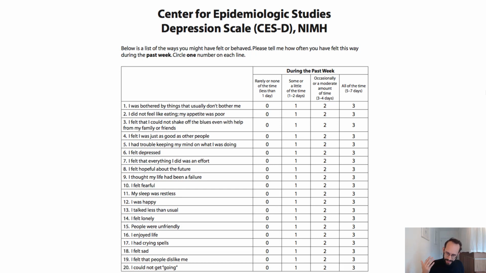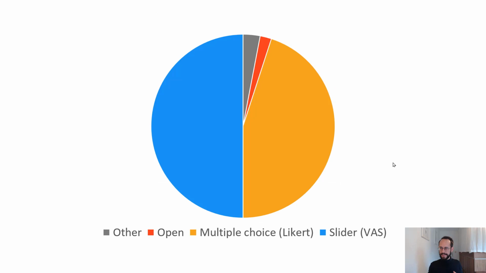But once participants were filling in more and more questions on a computer, on a smartphone, we see that the slider scale immediately became the most well-known or the most used question type in psychological research, as we see here on this graph.